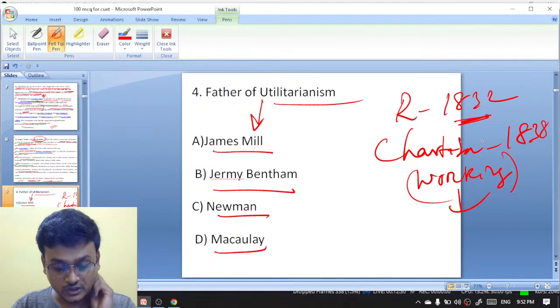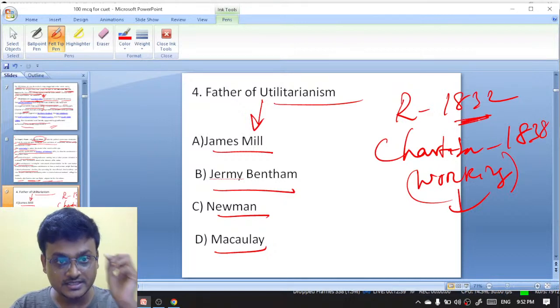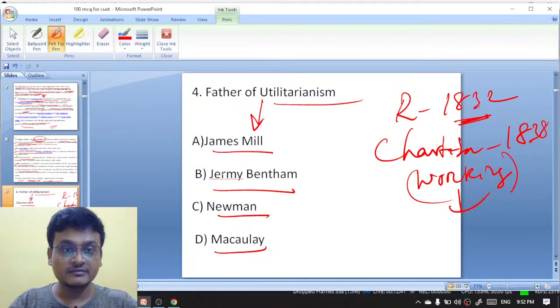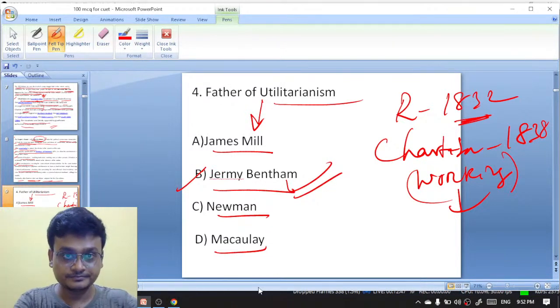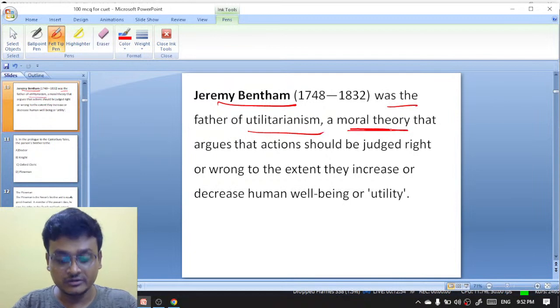Got it. It is Jeremy Bentham. Jeremy Bentham is the father of utilitarianism, a moral theory.